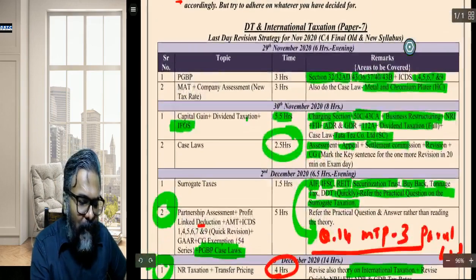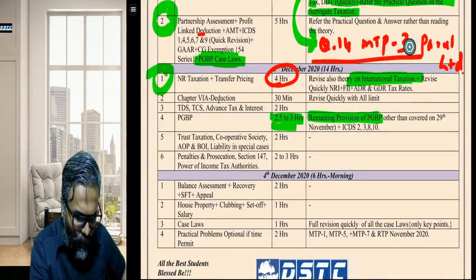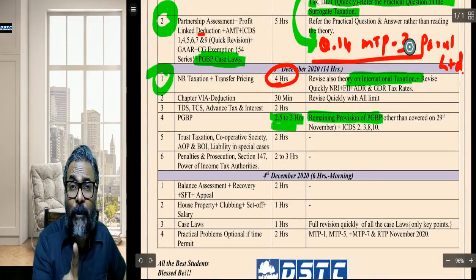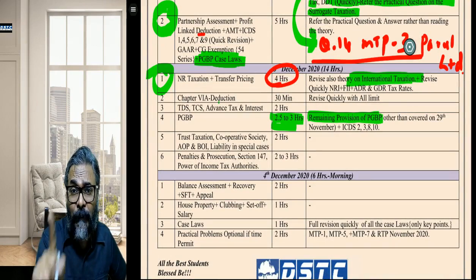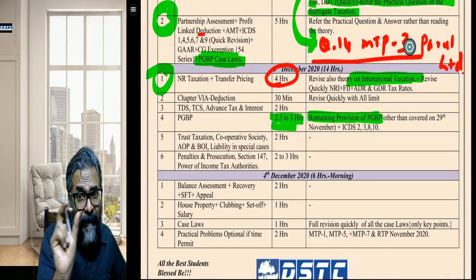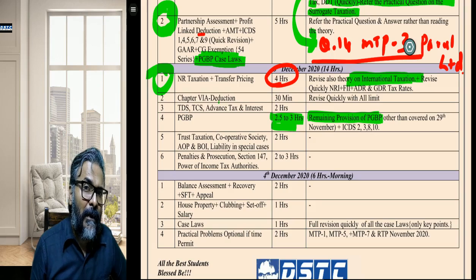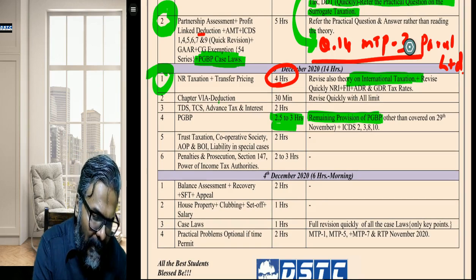Apart from whatever we have marked on 29th of November, or whatever is left out, students, you can do it over here. And please don't forget to do 44AD, 44ADA, 44AE. These are very important sections, students. So therefore, you will do them.